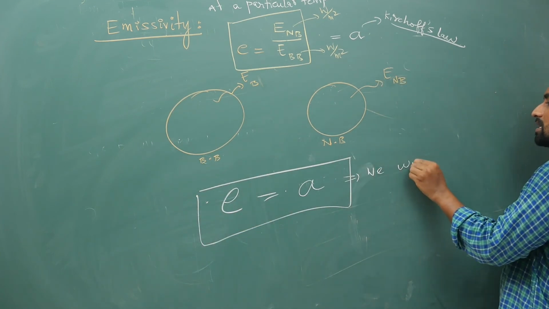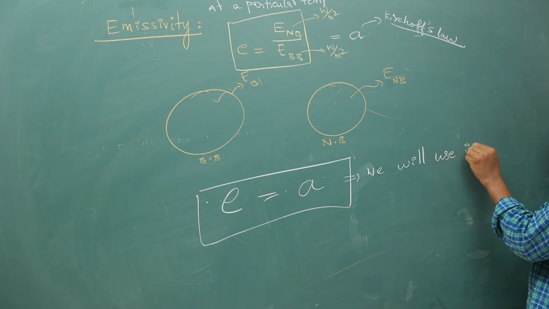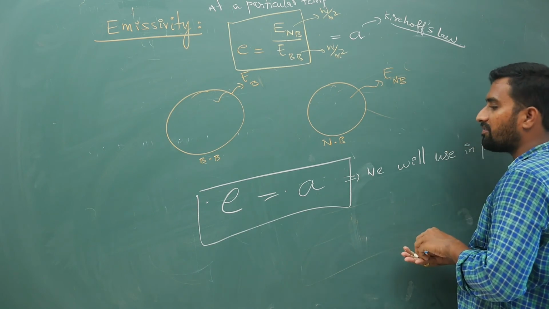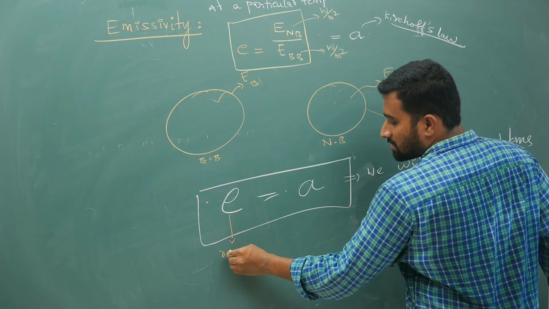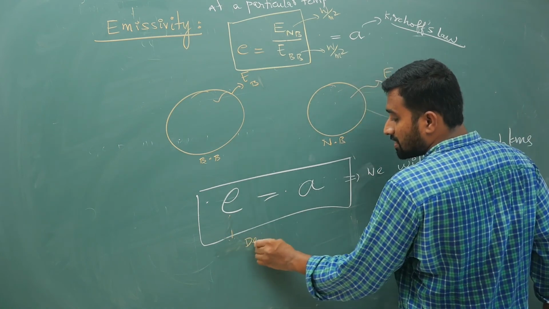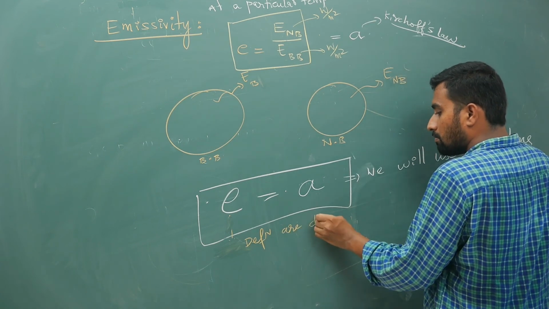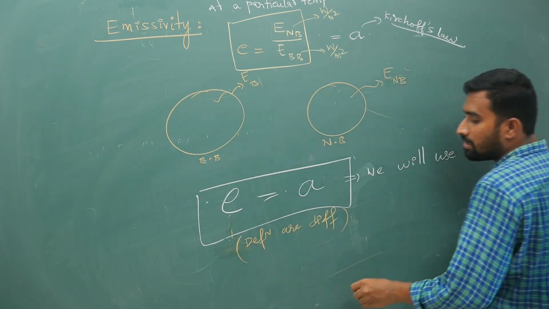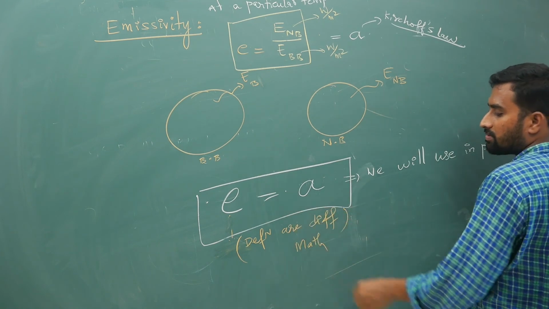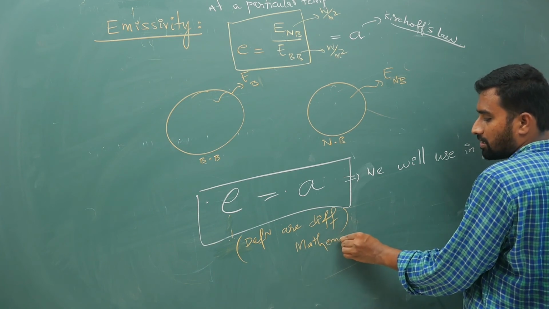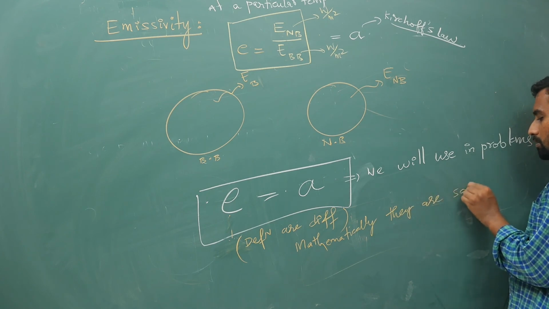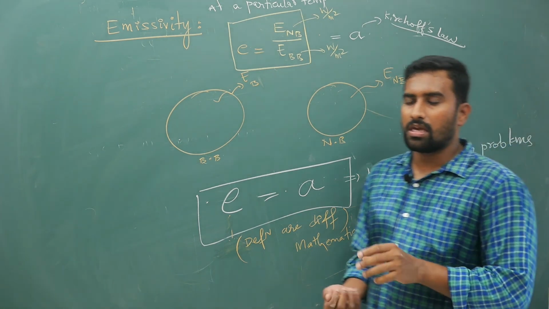This we will use in problems. Definitions are different, but mathematically they are the same. Here it is a comparison between two different bodies, whereas there it is a ratio for a single body. Definitions are different, mathematically they are the same. So keep these definitions in mind.